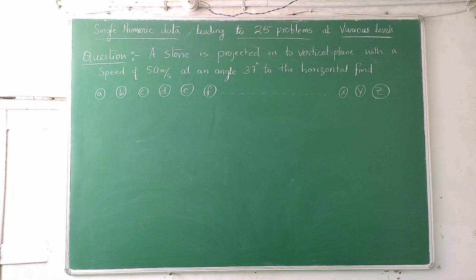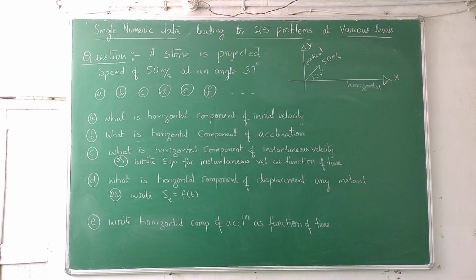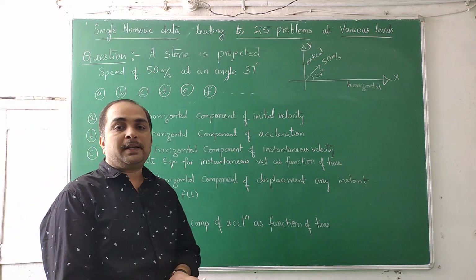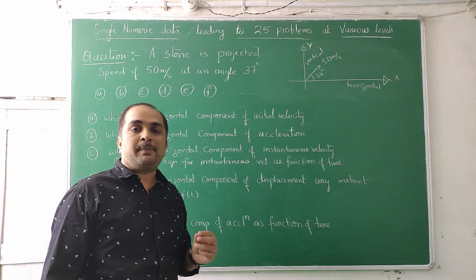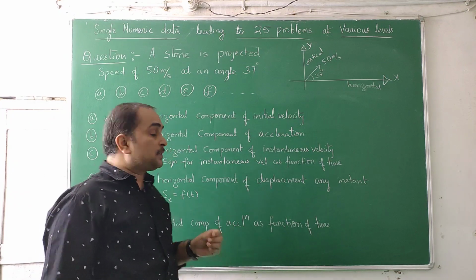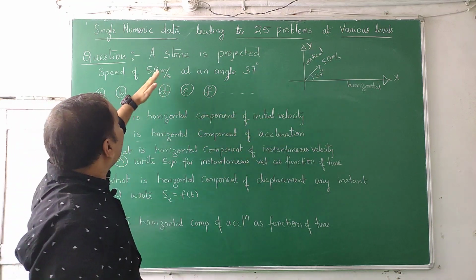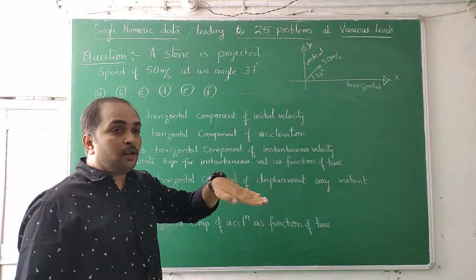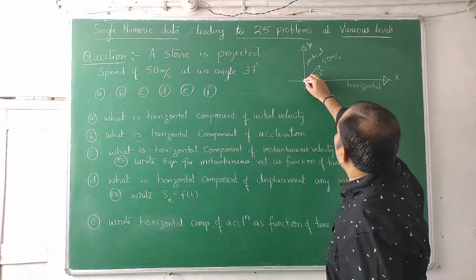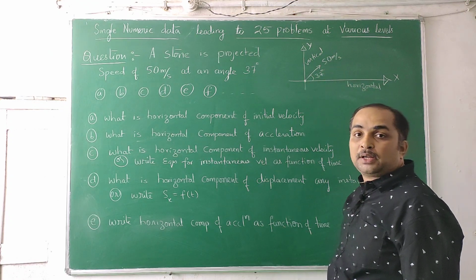First I will write 5 questions. Yes students, now I am asking some level 1 questions, very elementary questions, but even though they are elementary, when they are taught in symbol form and when they are asked in word form, they are two different things. So here, what is the horizontal component of initial velocity? Whatever velocity is there, it is neither vertical nor horizontal, it is in between. So we will model the problem by taking a stone and projecting it like this at 50 meters per second at an angle 37 degrees to the horizontal.